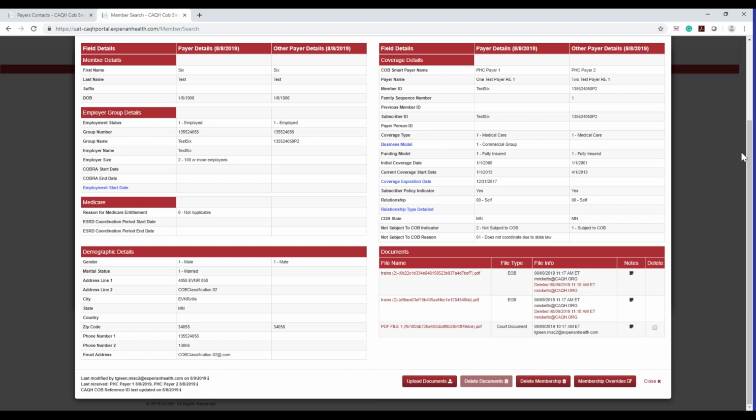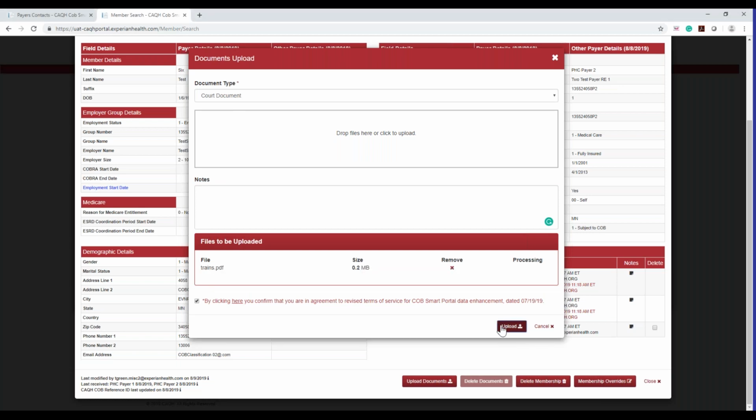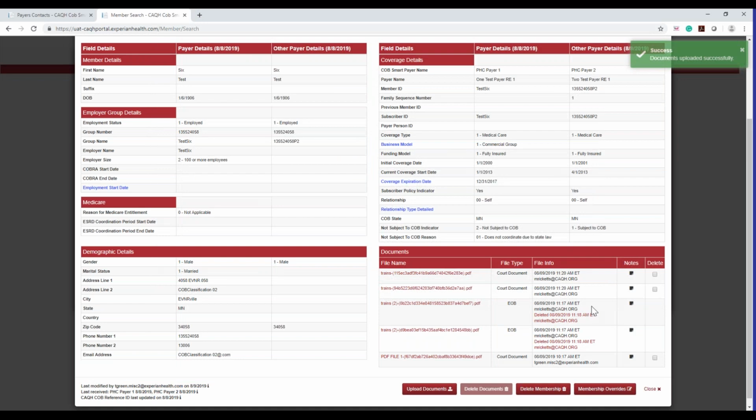And then, of course, if you accidentally deleted something, you didn't want to delete it, once you deleted it, you can't get it back. So just so you know, you'll still see it here, but once it's deleted, that's kind of it. There's no undelete button here. But let's say you uploaded another document here. You could reload the same document with the same file type if you wanted to. And here you'll see again now you can delete those and you can take them off here.